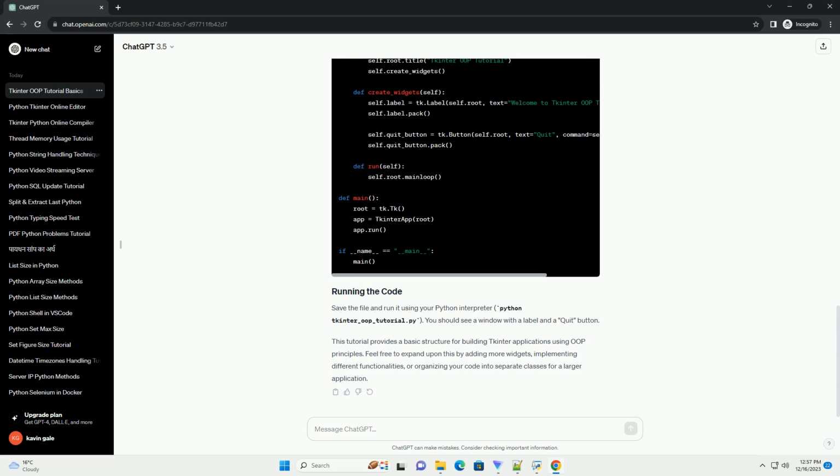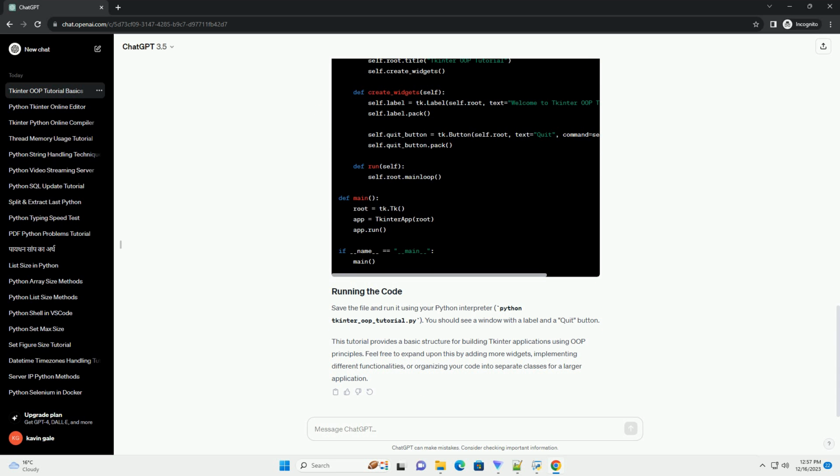Let's add some widgets to our window, like labels and buttons. In this example, we've added a label and a button to the window. The on_button_click method changes the label text when the button is clicked.